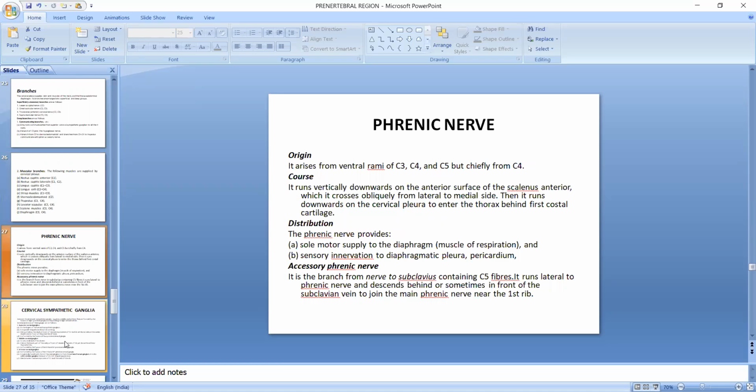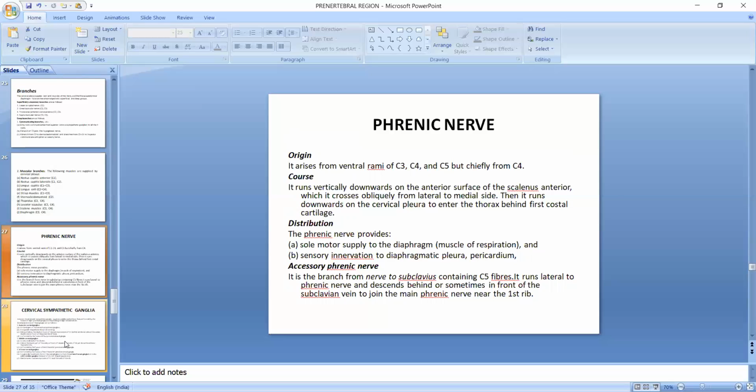Phrenic nerve, its origin: it arises from the ventral rami of C3, C4, C5, but chiefly from C4. Course: it runs vertically downwards on the anterior surface of the scalenus anterior, which it crosses obliquely from lateral to medial side. Then it runs downward on the cervical pleura to enter the thorax behind the first costal cartilage. Distribution: the phrenic nerve provides the sole motor supply to the diaphragm and sensory innervation to the diaphragmatic pleura and pericardium.